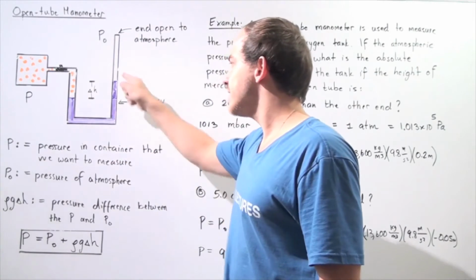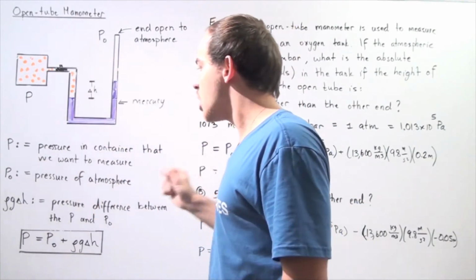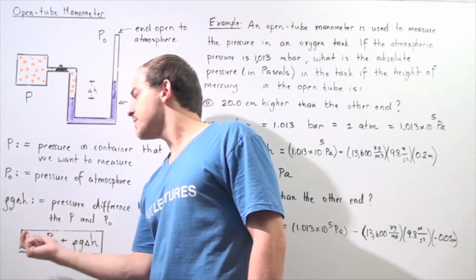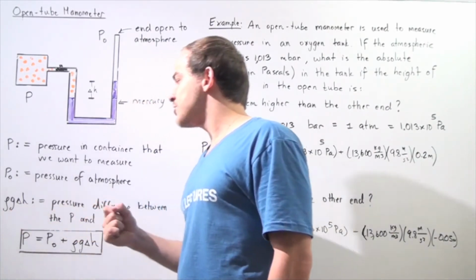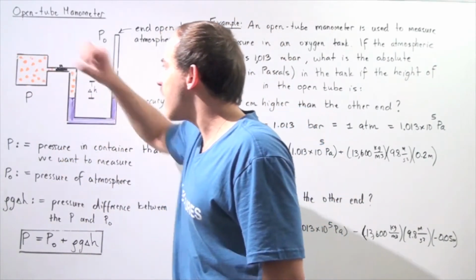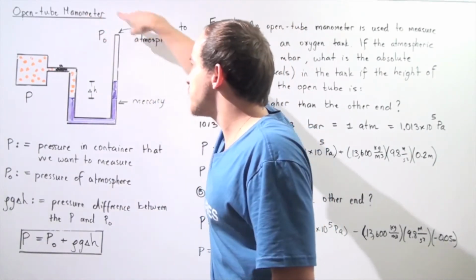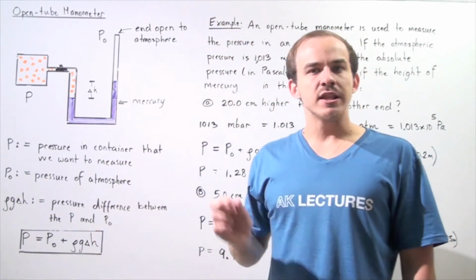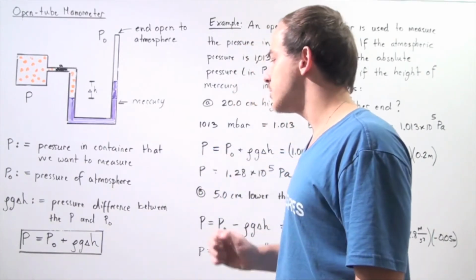We can calculate this difference by simply using our equation for constant density. So we assume the density of the mercury is constant, so using this change in h, we can calculate the pressure difference by simply taking the product between the gravitational constant g, the density of the mercury, and the change in h. So this is the pressure difference between our pressure inside the container and the atmospheric pressure. Now, the atmospheric pressure we usually know. The atmospheric pressure at sea level is 1.013 times 10 to the 5 newtons per meter squared.